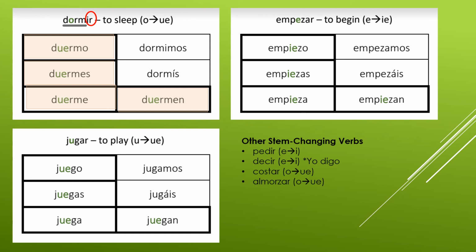Don't forget the endings are still going to be either AR, ER, IR. That's why you have to have those ending charts memorized. Pensar, E to IE, just like empezar. Querer is E to IE. And then again, others are noted in Quizlet. So if you see that parentheses, now you know what it means and you know how to do it. If you have questions about the grammar topic, let me know and we'll do some práctica in class.